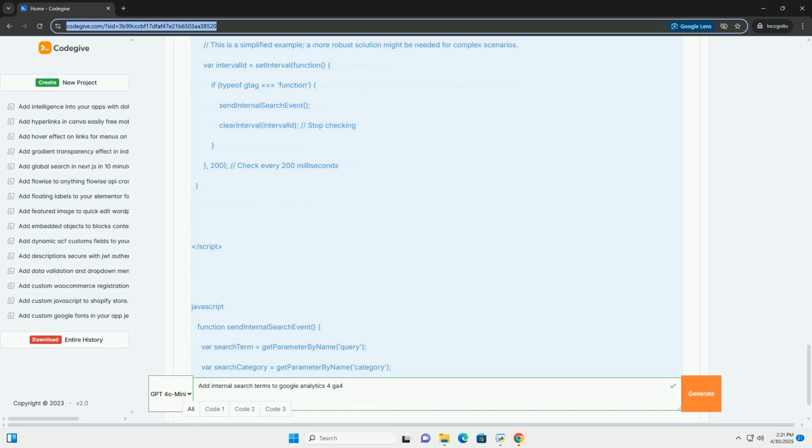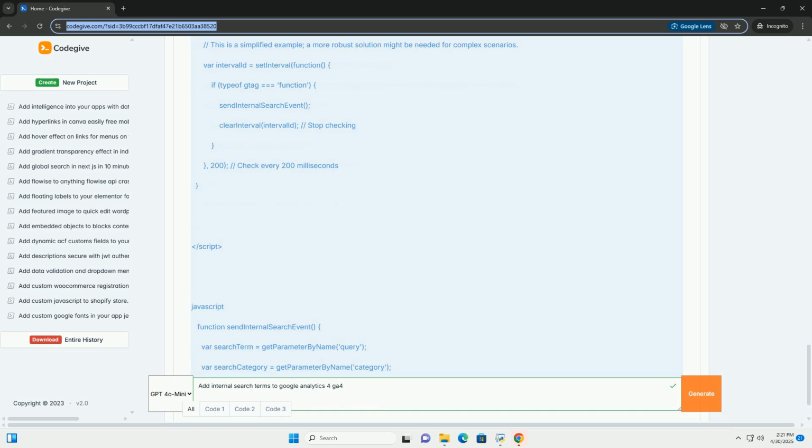Go to GTM, Variables, User-Defined Variables, New. Choose Custom JavaScript as the variable type. Paste the following code, adjusting the CSS selector to match the HTML element containing your search results. Explanation: document.querySelectorAll('.search-result'). This line uses querySelectorAll to find all elements on the page that match the CSS selector .search-result.